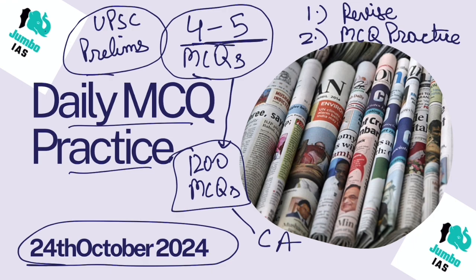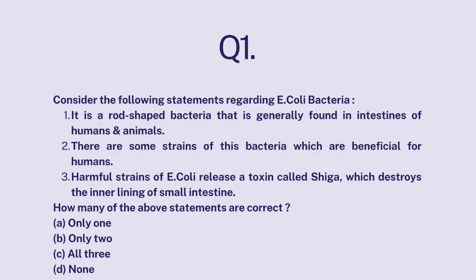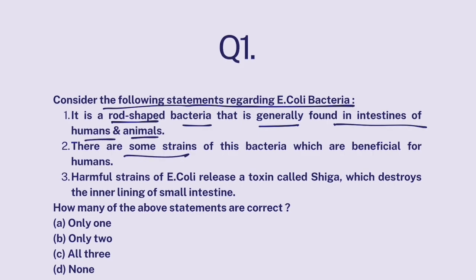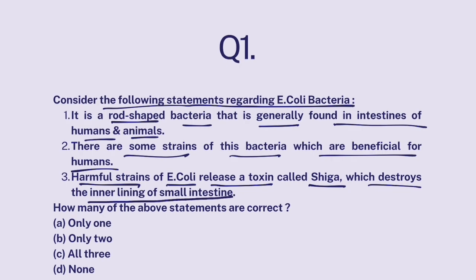Okay, on that note, let's start the lecture with question number 1. Here it is. Consider the following statements regarding E. coli bacteria. It is a rod-shaped bacteria that is generally found in the intestines of humans and animals. There are some strains of this bacteria which are beneficial for humans. Harmful strains of E. coli release a toxin called Shiga which destroys the inner lining of the small intestine. How many of the above statements are correct?